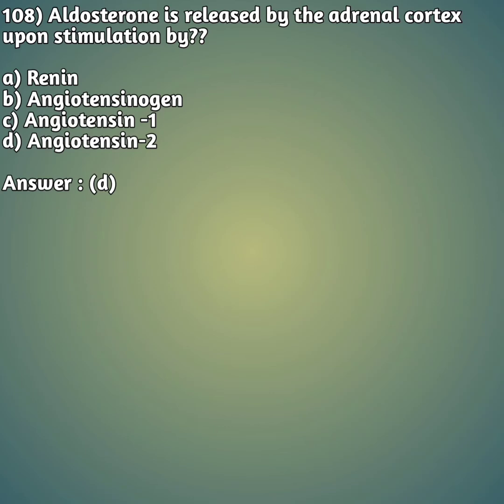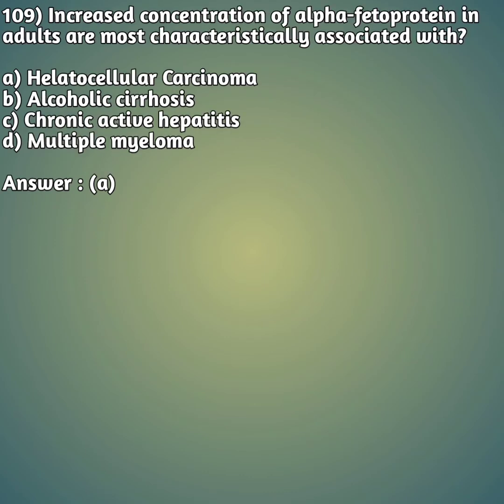Aldosterone is released by the adrenal cortex upon stimulation by option A, renin. Option B, angiotensinogen. Option C, angiotensin 1. And option D, angiotensin 2. So aldosterone is released by adrenal cortex upon stimulation by what? Option D, angiotensin 2 is the right answer. Next, moving on to our next question.